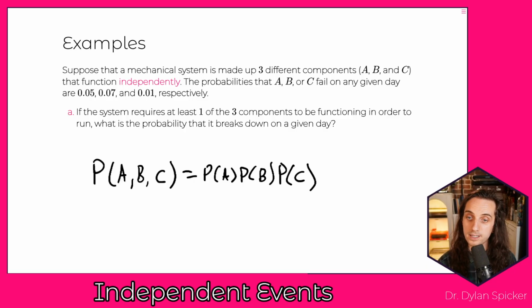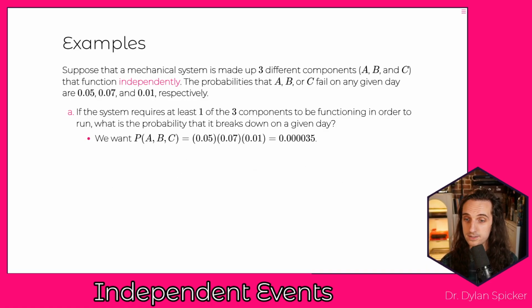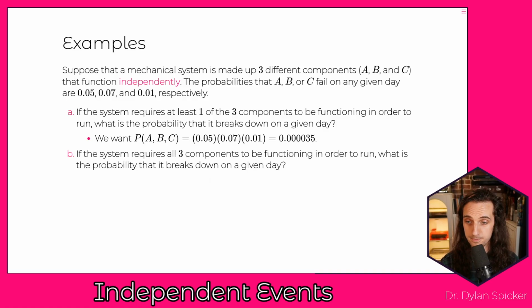And then we can simply plug in our 0.05, our 0.07, and our 0.001, multiply those all together, and then we're going to be given our answer, right? So that's going to be 0.05 times 0.07 times 0.001. It gives us 0.000035.